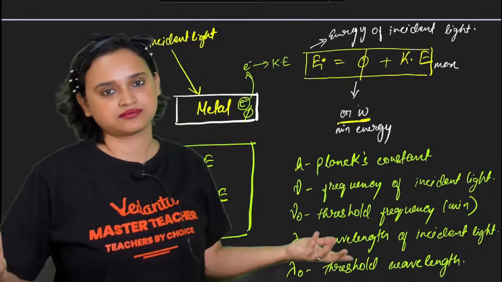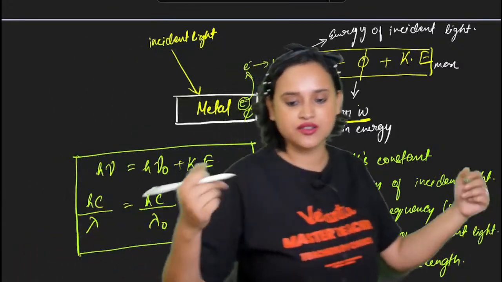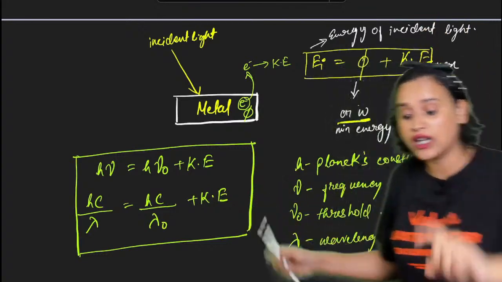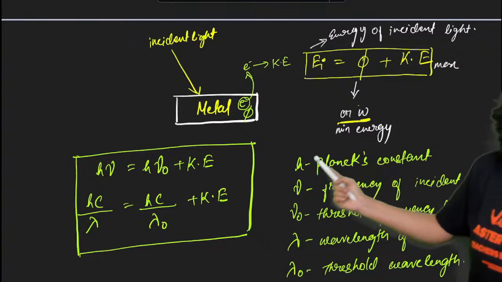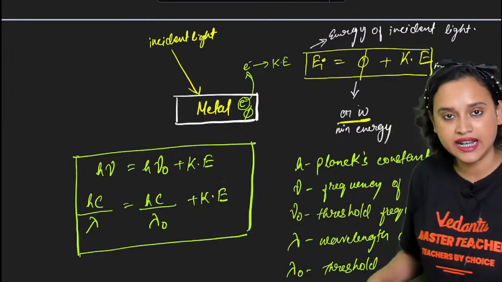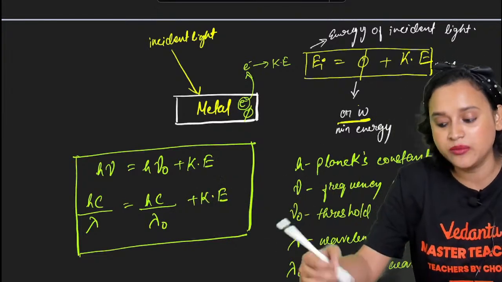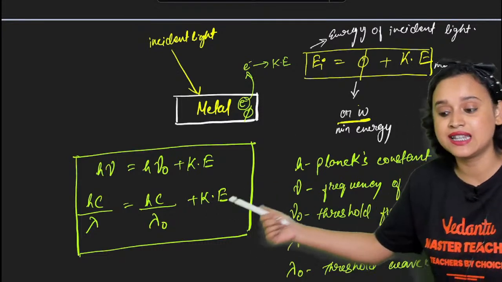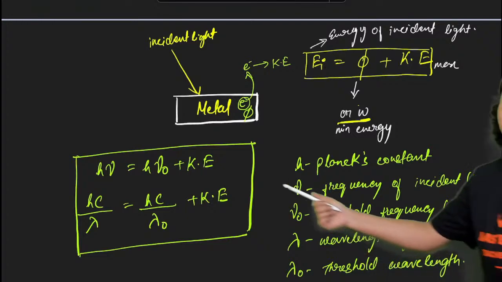See, this chapter is so easy. Now, again, from the formula that we had, h nu is equal to h nu naught plus kinetic energy, we know that h nu can be written as hc by lambda, and h nu naught can be written as hc divided by lambda naught, plus kinetic energy.